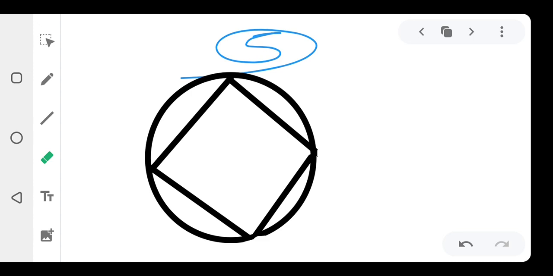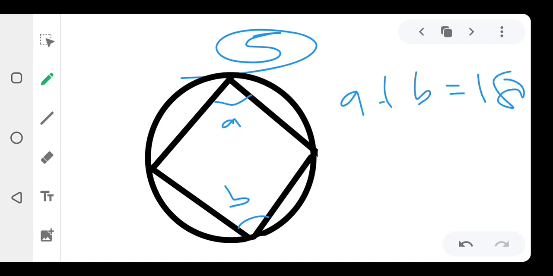So what do we need to learn about them? Now, the opposite angles in a cyclic quadrilateral are equal to 180. The sum of the opposite angles in a cyclic quadrilateral is equal to 180. If you have A here and this one to be B, A plus B will be equal to 180. That's what you need to know now. Please let us know this very well. Once you know all these things, we are good to go.